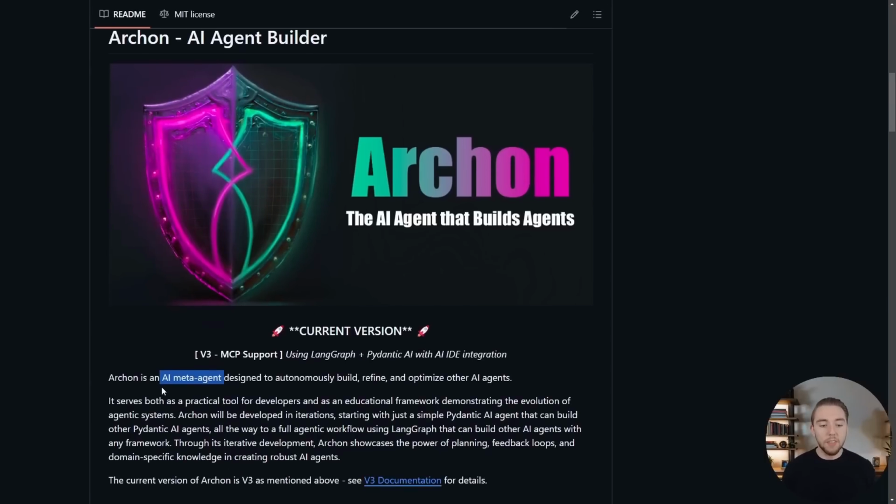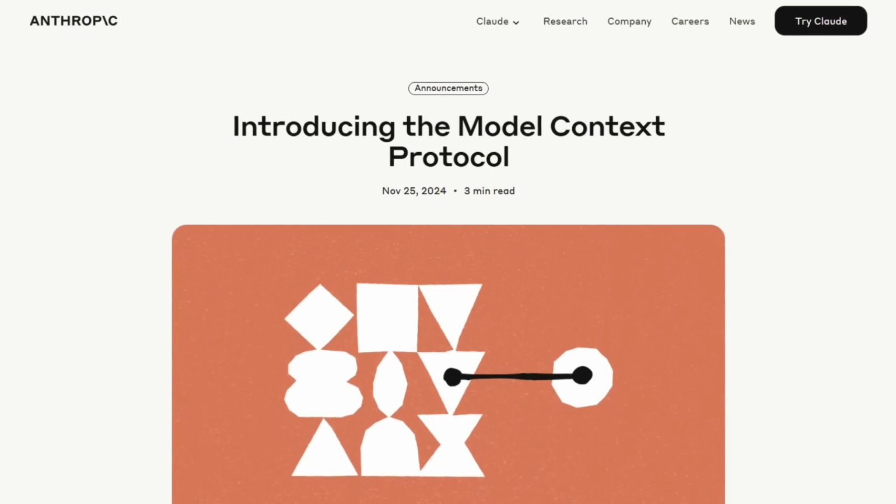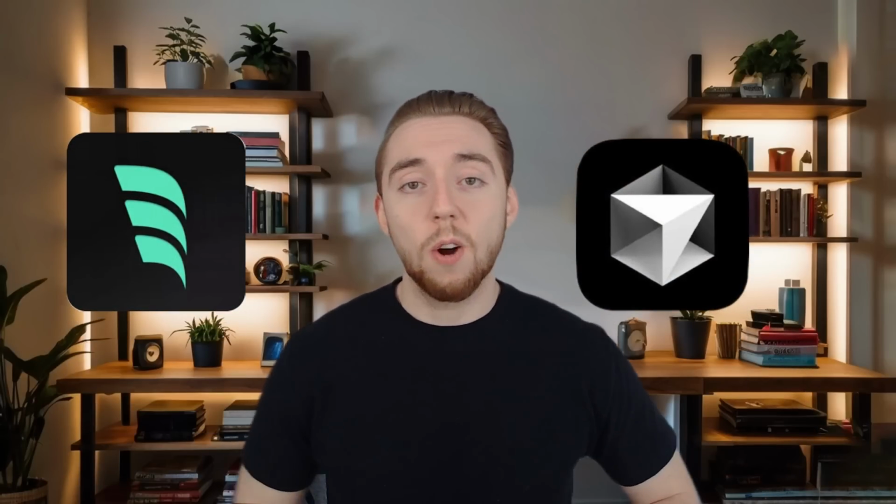We'll take Archon, my AI agent builder that I mentioned earlier, and turn it into one of these MCP sub-agents and then bake it right into Windsurf. And you could do this with Cursor or any other AI coder. So allow me to demonstrate this for you. I can guarantee that even though this is very experimental and alpha, it is going to light up your imagination with the limitless possibilities that we have here.